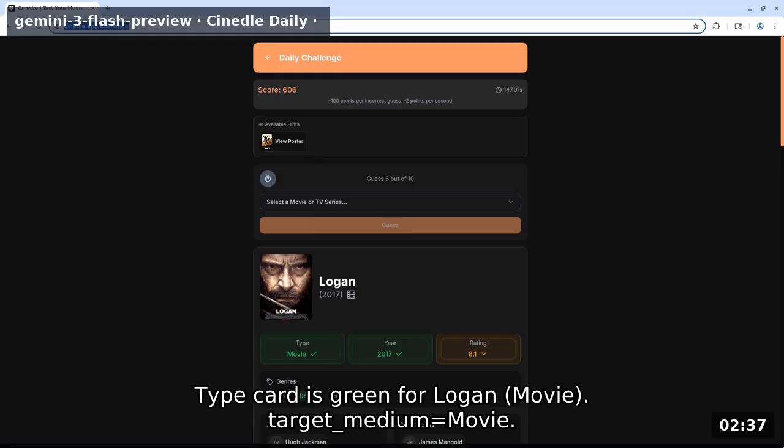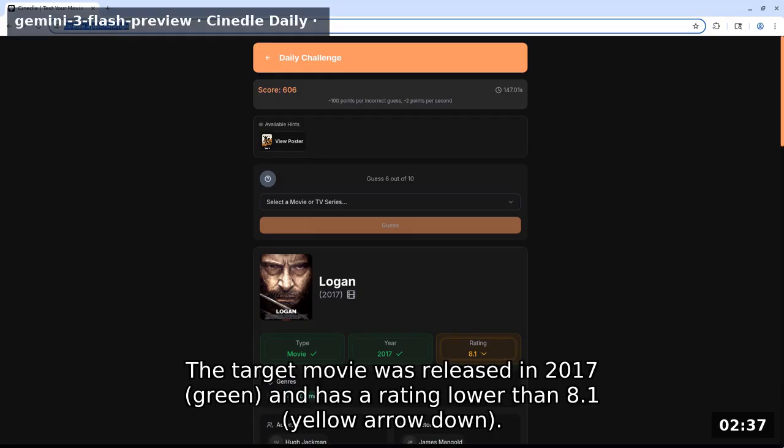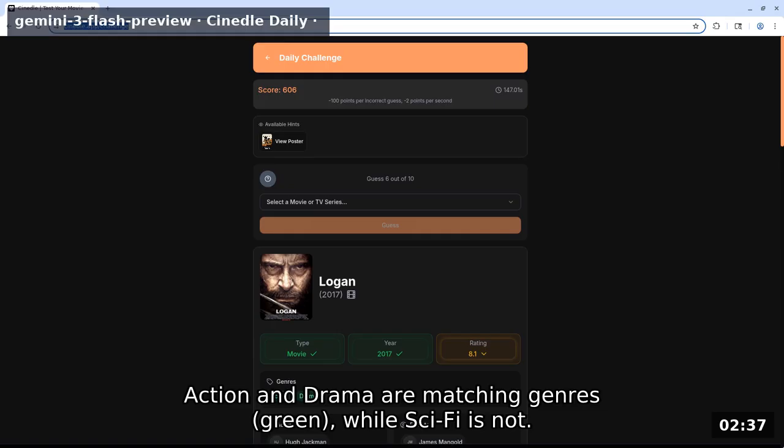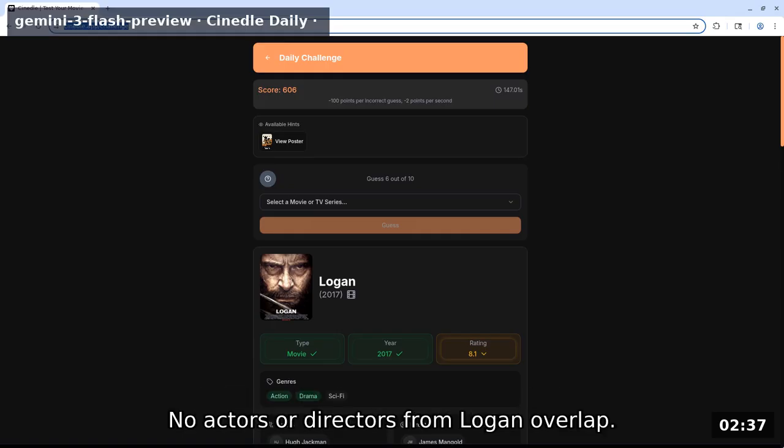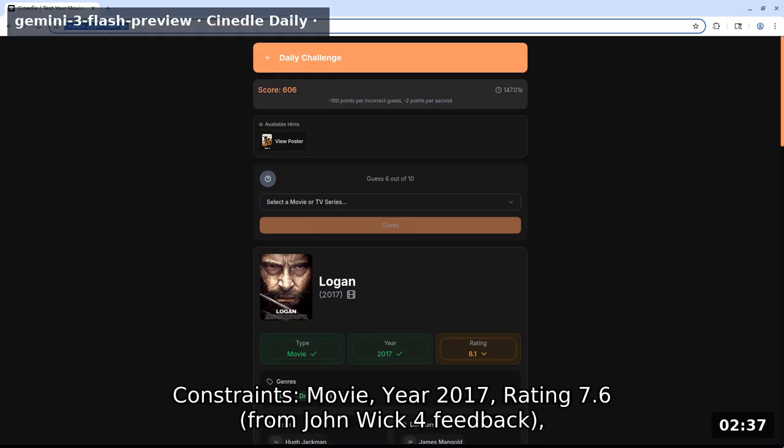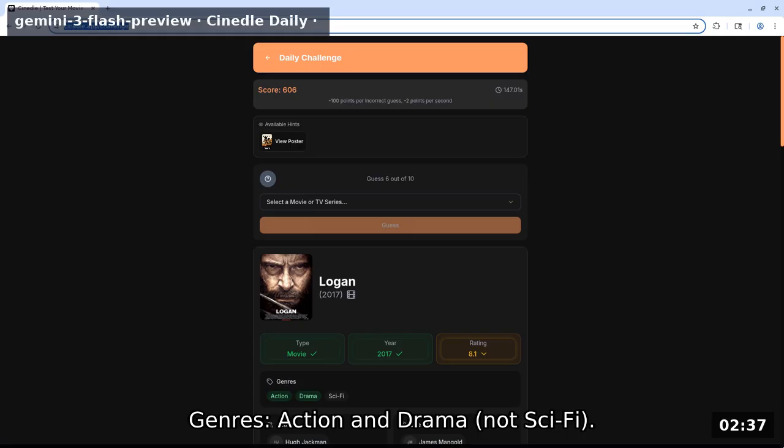Type card is green for Logan movie. Target medium equals movie. The target movie was released in 2017 green and has a rating lower than 8.1. Yellow arrow down. Action and drama are matching genres green, while sci-fi is not. No actors or directors from Logan overlap. Constraints: movie, year 2017, rating 7.6 from John Wick 4 feedback, genres action and drama not sci-fi.